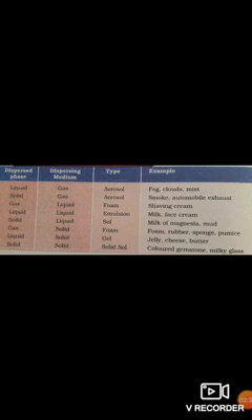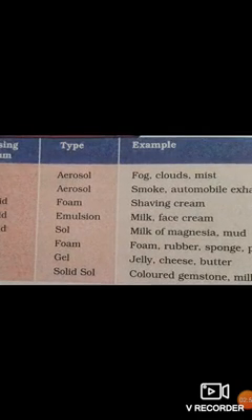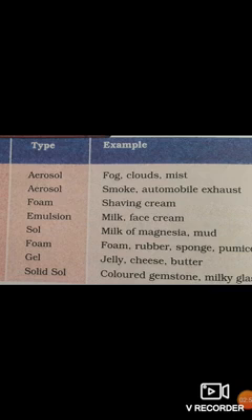Now when gas is mixed with liquid, it is a foam, the example being shaving cream. When the dispersed phase is liquid and the dispersing medium is also a liquid, it is an emulsion. Milk and face cream are both examples.